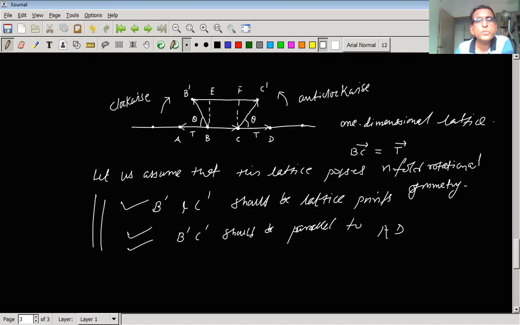Now, if this is the case, if this is satisfied, then now let us go ahead. Suppose now what is this angle? B dash BA is the angle theta. So obviously from geometry of the figure, this angle should be also equal to theta, and this angle should be also equal to theta. हे दोन्ही अँगल थीटा पाहिजे, isn't it? And these B dash E, EF, and C, the lengths of these segments should also be equal to translation vector,